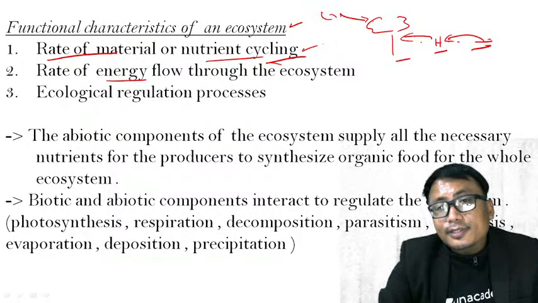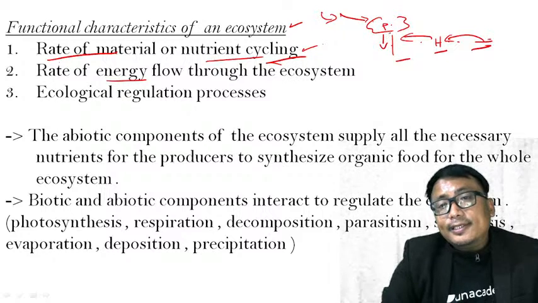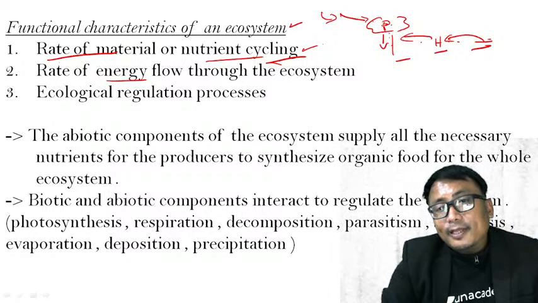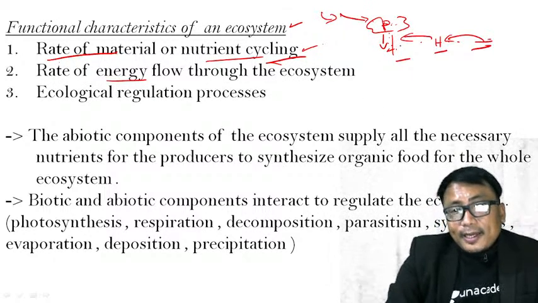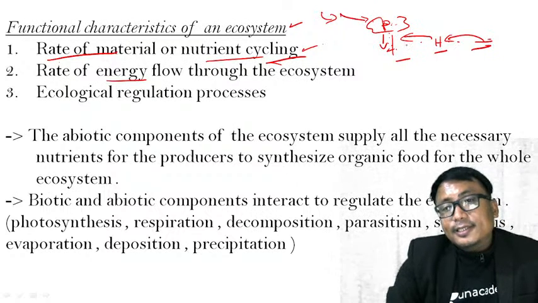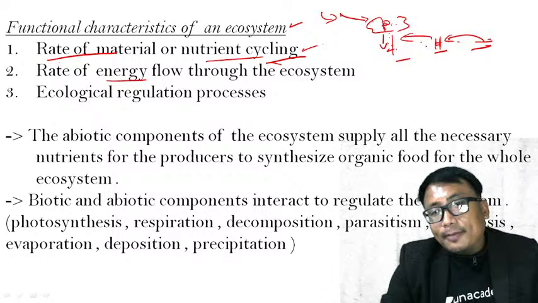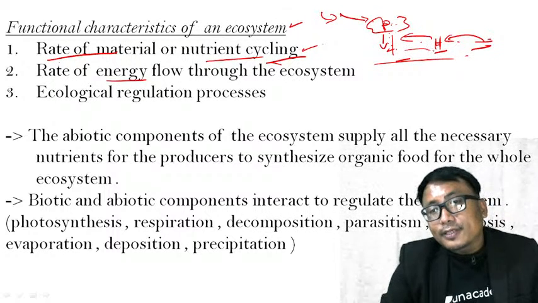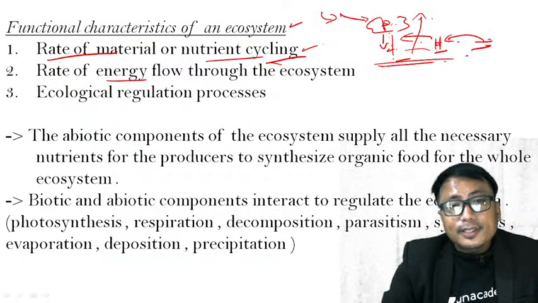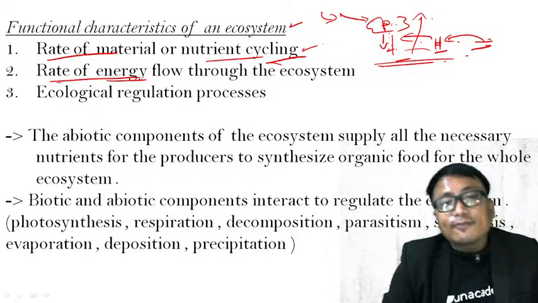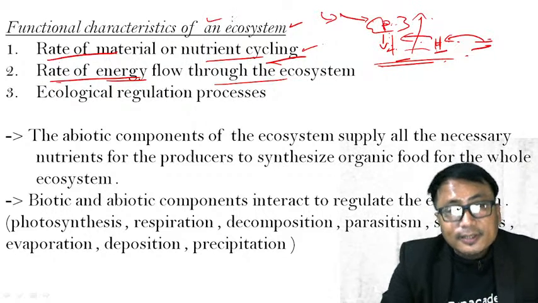First, the energy of the sun is absorbed by the plant, which is the autotroph. Some of this energy the plant uses for itself, for its own maintenance or uptake. The remaining energy is given away when the herbivore feeds on this plant. At the same time, during the process of transfer, certain energy gets lost. All of this process, the rate of energy flow through the ecosystem, is another function.